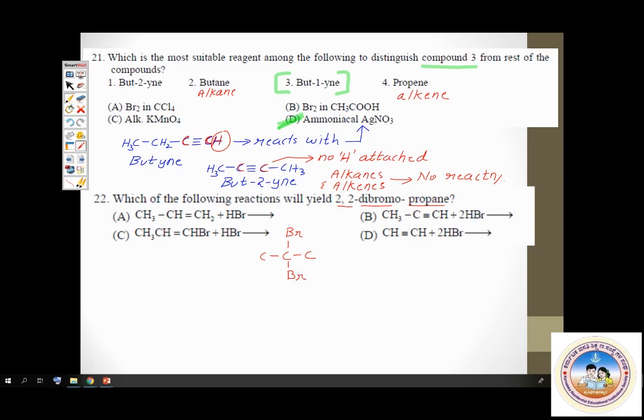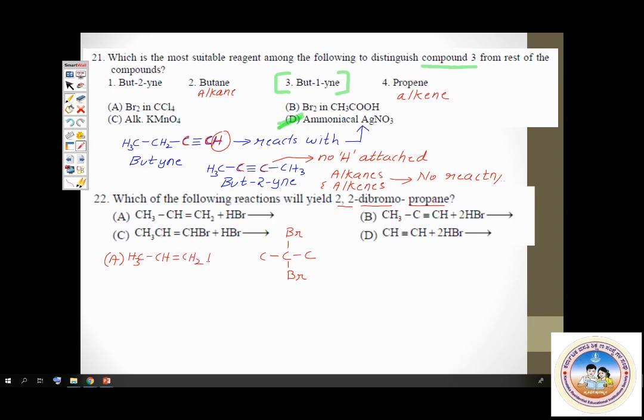First, option A, propene plus HBr. I'll write option A here. Propene plus HBr, CH3, CH double bond CH2 plus HBr. We all know the reactions of alkenes, and we know that this is Markovnikov addition.